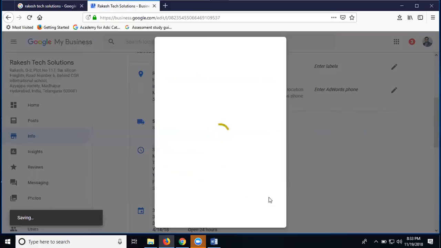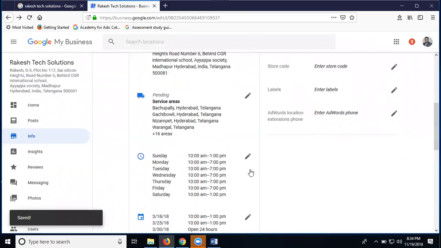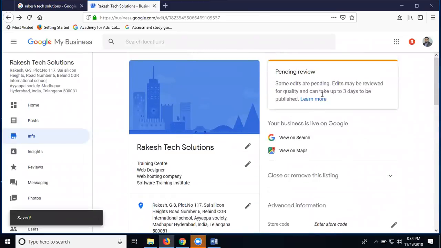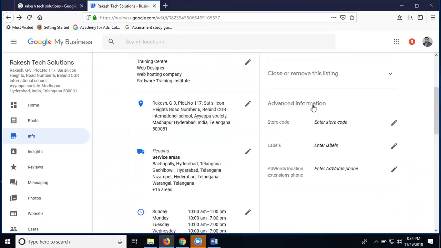In my locations, when you add your areas, it will take 3 working days. The location will be updated on Google Maps. Instant update is not applicable. How many days is it applicable? 3 working days. Your mapping will be applicable for all versions.